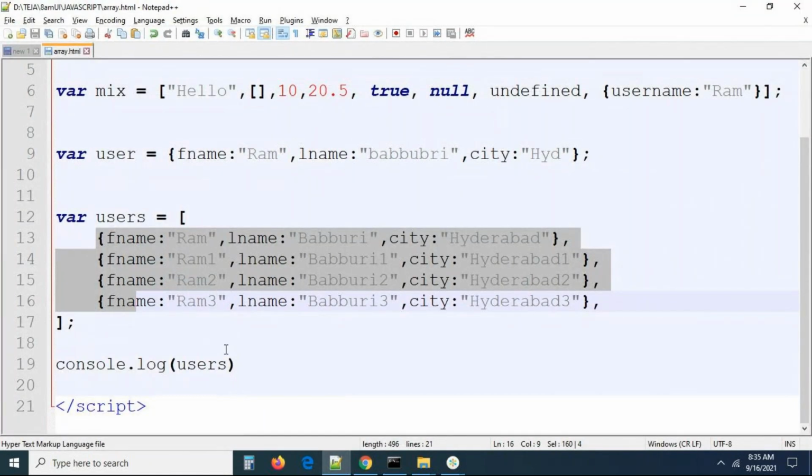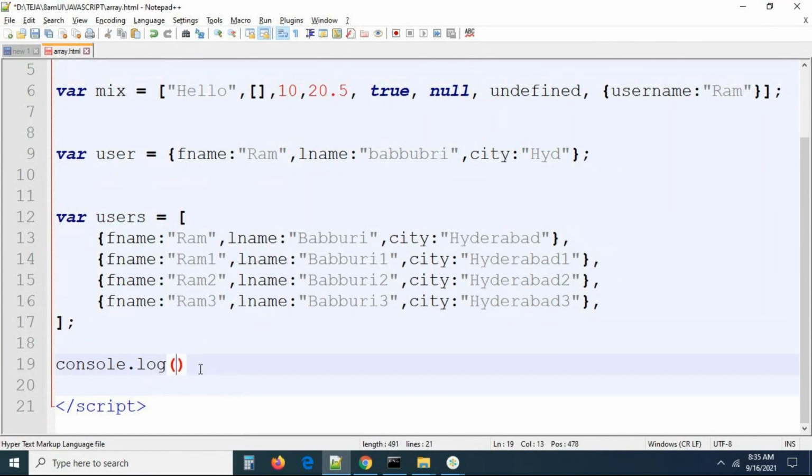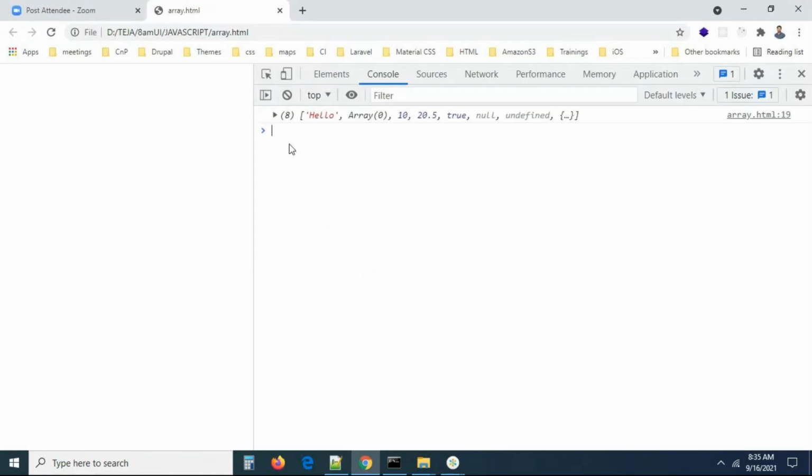Now I'm printing only the mix array. You're able to see I'm printing the mix array, and here also I have all the values: array, number, string, boolean, null, undefined, and the last one is an object. Now I'm expanding this. Again, you are able to see 0, 1, 2, 3, 4, 5, 6, 7. What is this, guys? There are 8 elements in the array, but when I created the array, I didn't set any 0, 1, 2, 3, 4, 5, 6. They are coming automatically. What are they called?